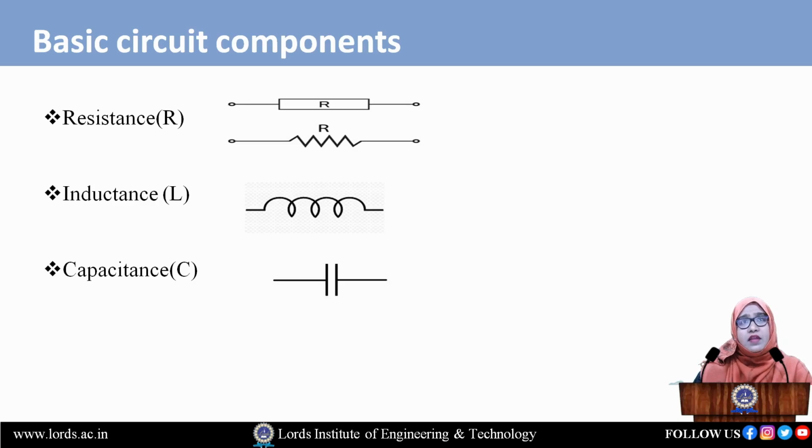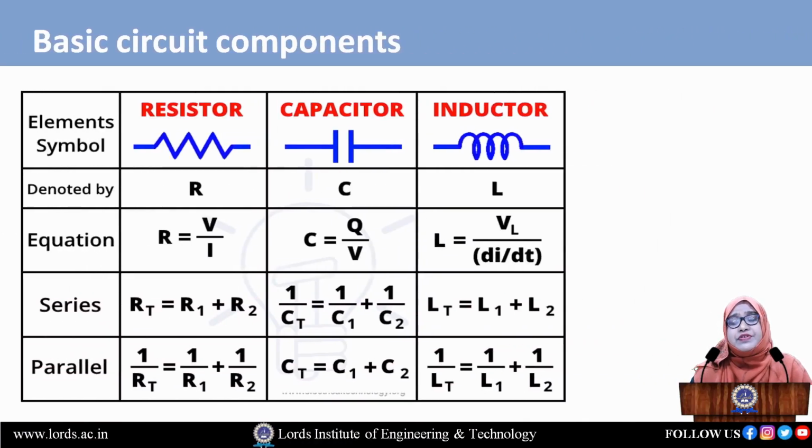Now we can see how we can write the equations for the basic components. The first element is resistance, the symbol is R, and the unit for resistance is ohm. Now how do we write the equation? The resistance R is equal to V by I, voltage and current. From Ohm's law we can write V is equal to IR. From that we get the equation R is equal to V by I. Next, what happens if the resistors are connected in series? If we are talking about a single resistance, we cannot go for this series connection.